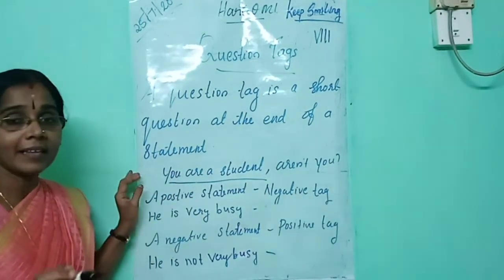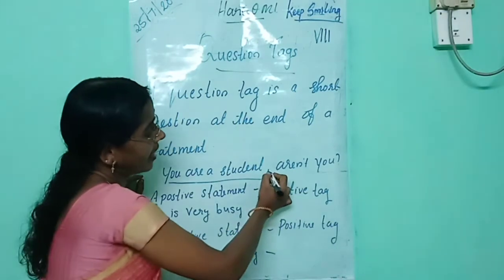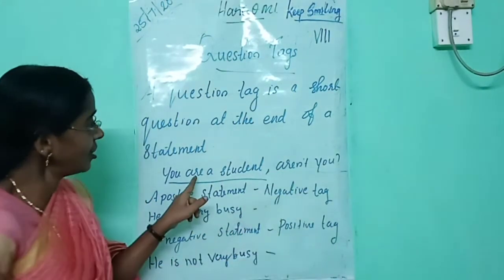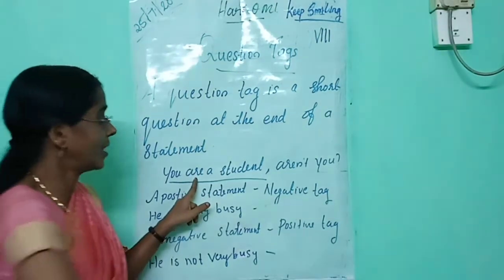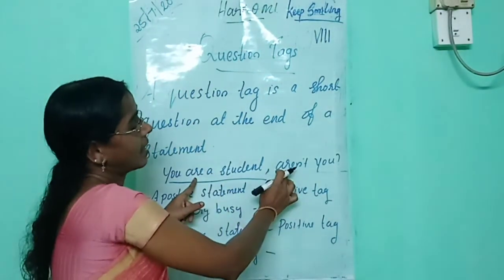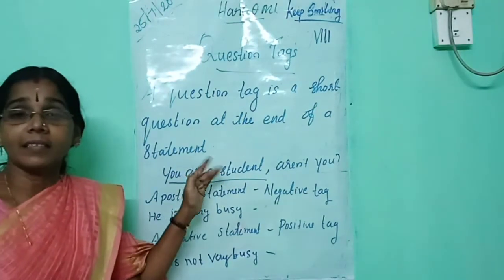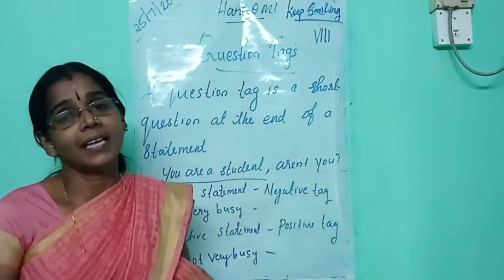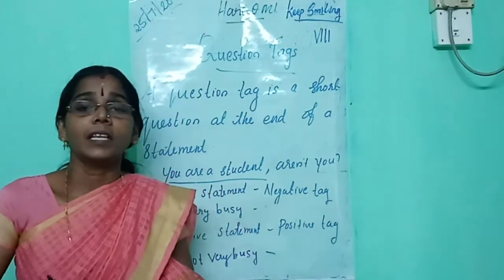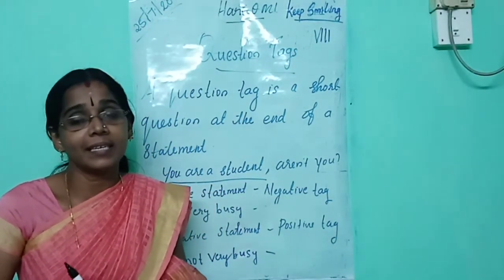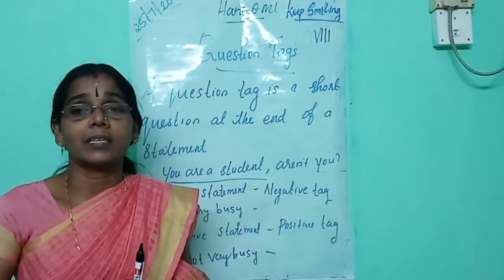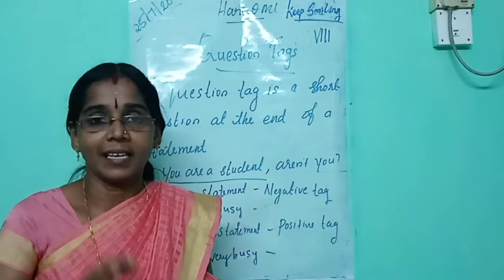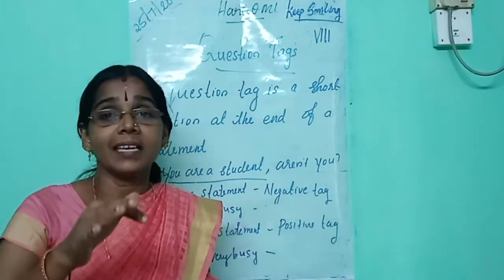When you write the question tag, you should put one comma after the statement. Then you write the helping verb. Which is the helping verb here? Are. Next, you check whether the sentence is negative or positive. How will you identify a negative sentence and a positive sentence? In a negative sentence, we can see the word not.